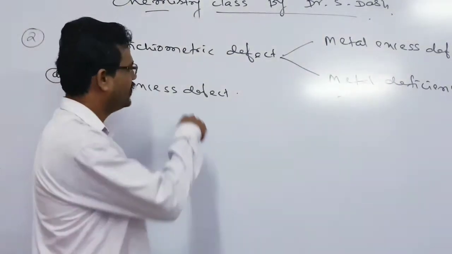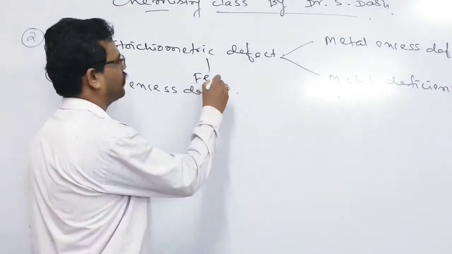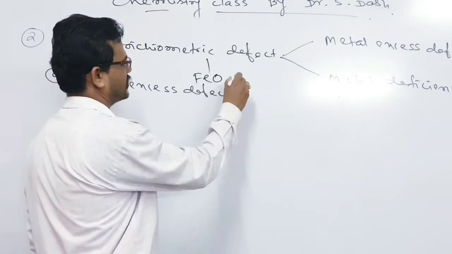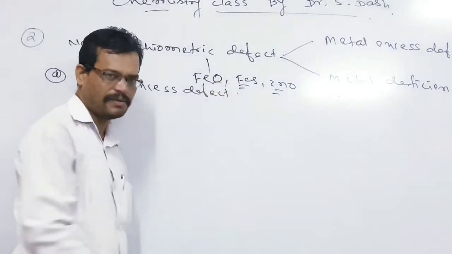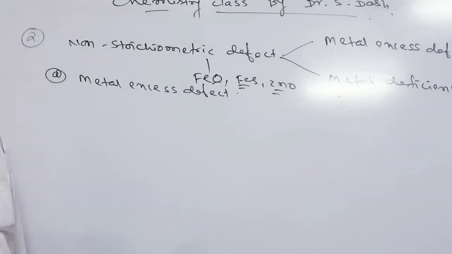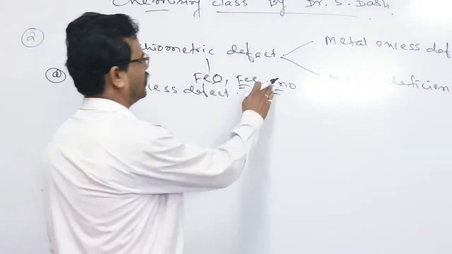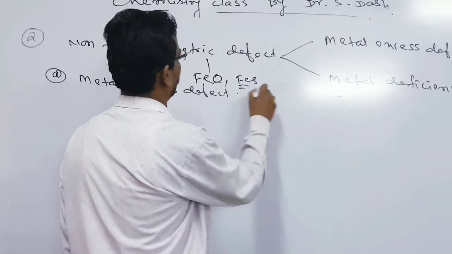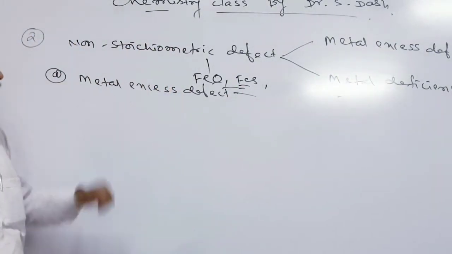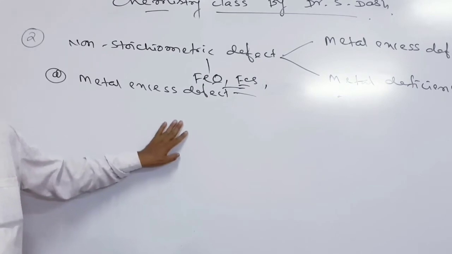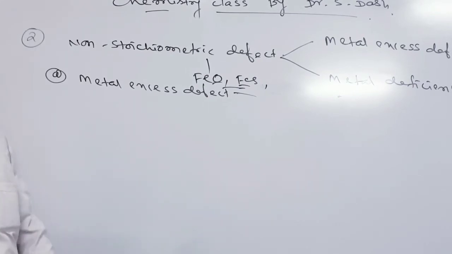For example, this non-stoichiometric defect is found in iron oxides, iron sulfides, and zinc oxides. Compounds like these have variable valency, so non-stoichiometric defect can exist in them. A metal excess defect can arise in two ways.